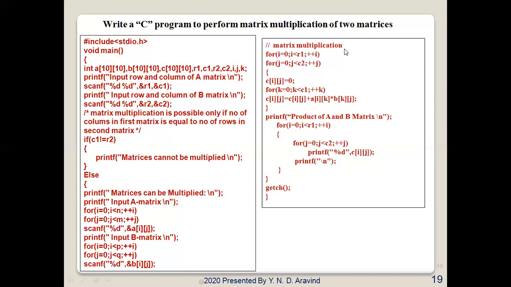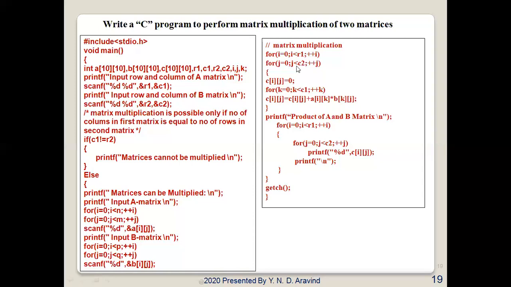Now, this is the format for matrix multiplication. For i equal to 0, i less than number of rows. The resultant matrix will be of size R1 by C2, where R1 is the number of rows in the first matrix and C2 is the number of columns in the second matrix. So for i equal to 0, i less than R1, i plus plus.